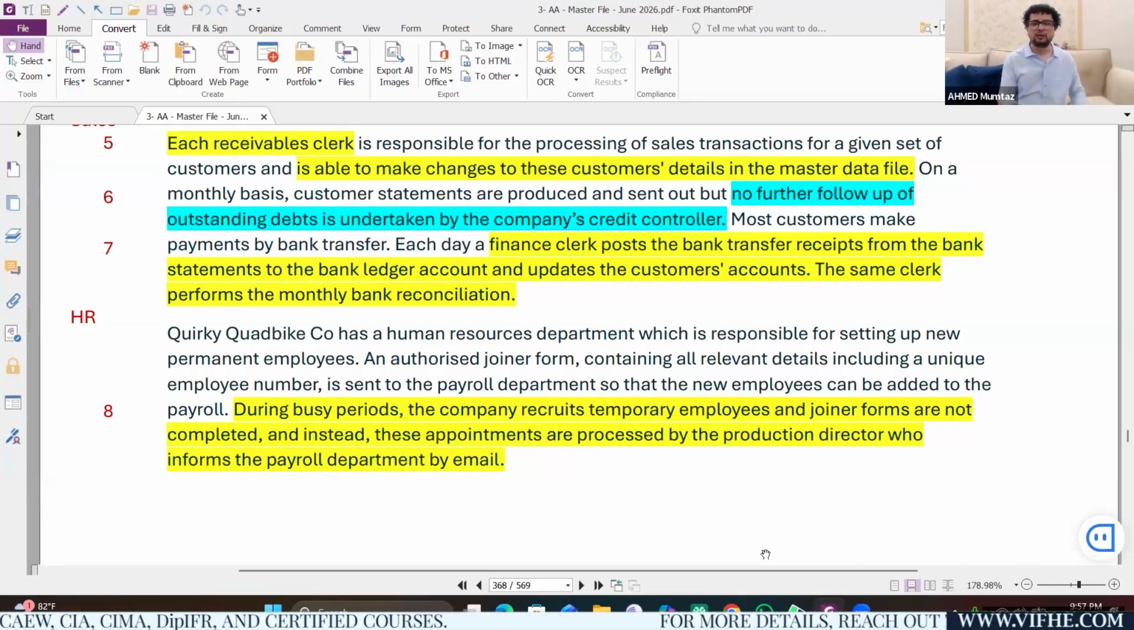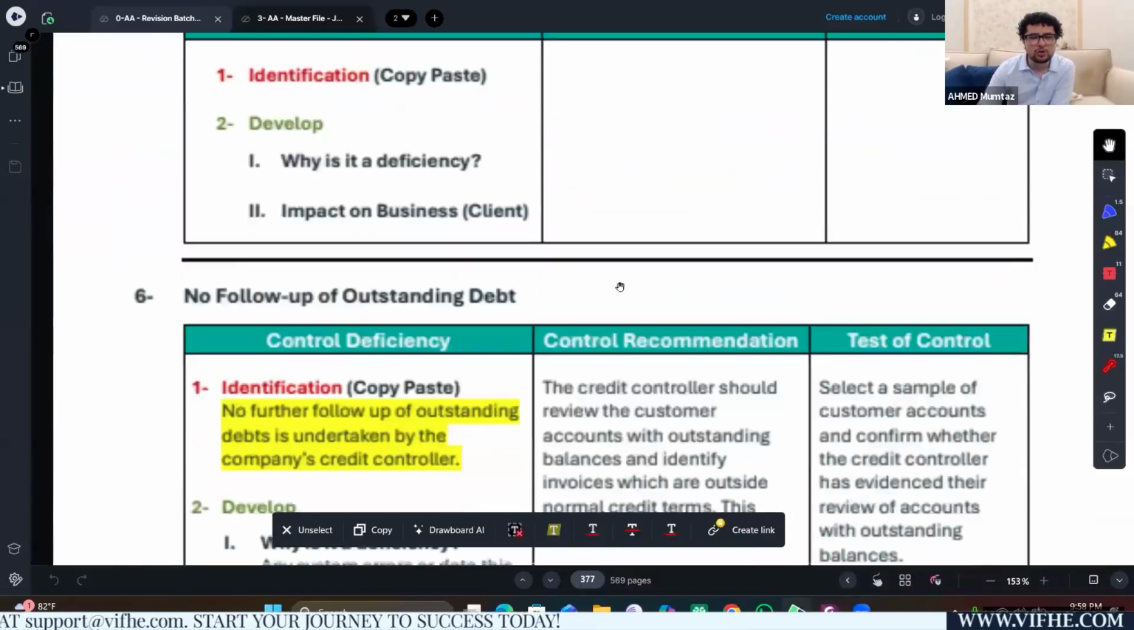Now, don't just say all the debtors should be chased. That is just rewriting the deficiency. You need to add value while writing the recommendation. So all the debtors should be chased through a systematic approach. Timely reminders should be sent, and if any customer has crossed or breached their credit period, their credit limit should be reviewed, and they should not be allowed to make any further purchases. That's a proper recommendation. So let's check out the solution.